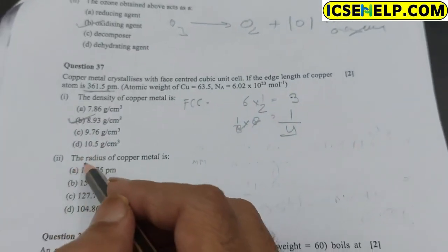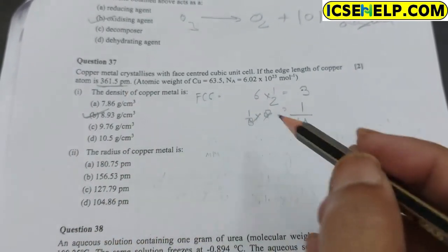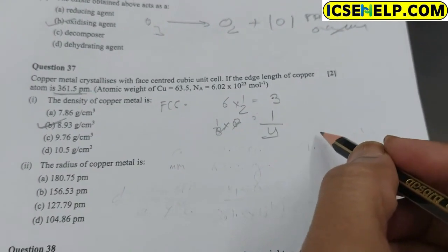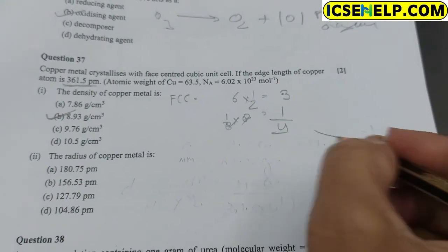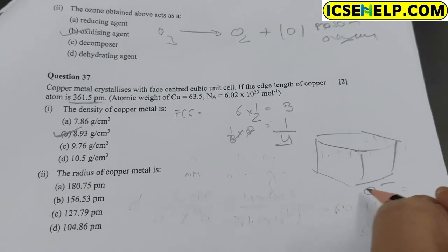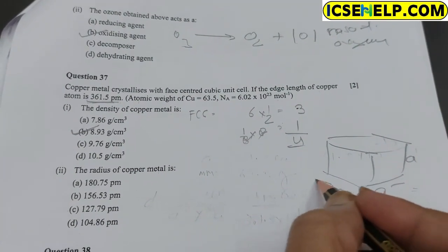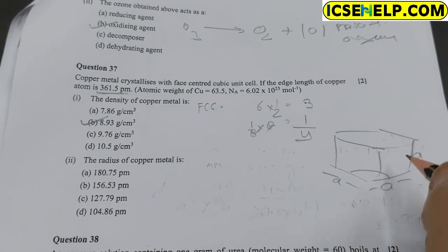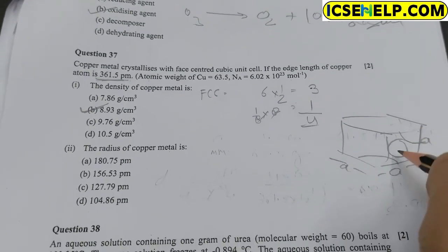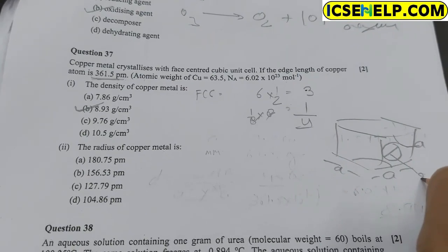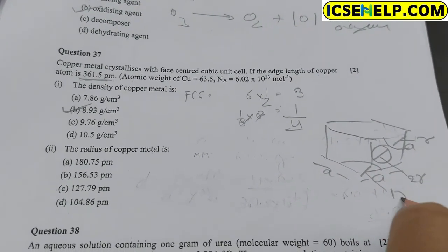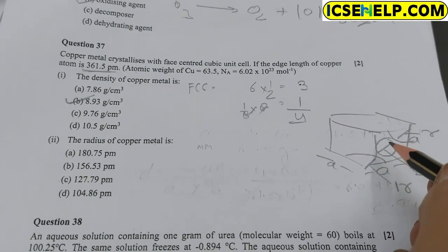In the second part of the question, in FCC, we need the radius of copper metal. To find out the radius, we know that in the lattice, with side a, every atom connects to another, and there are 2 radii, 1 radius, and 1 radius, hence 4 radii along the diagonal.